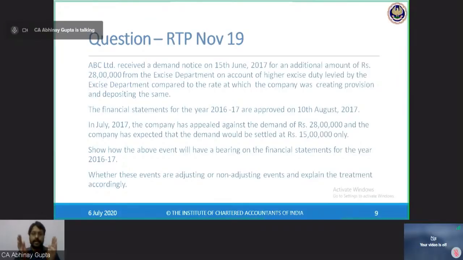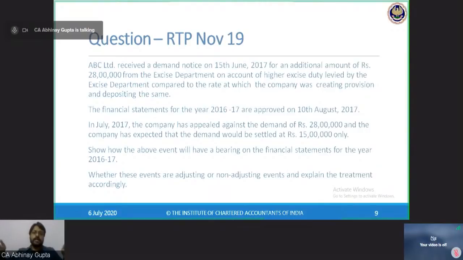So I am preparing the financial statements for 31st March 2020. Or sorry, March 17 in this case. I am receiving a notice from the excise department levying excise duty at higher rates on 15th June. The financial statements for the year 16-17 are approved on 10th of August, the date when the Board of Directors approved them. So the time frame is from 31st March 17 to 10th of August 17.